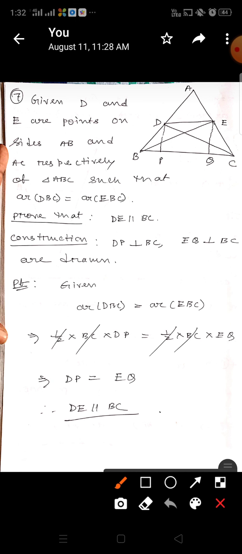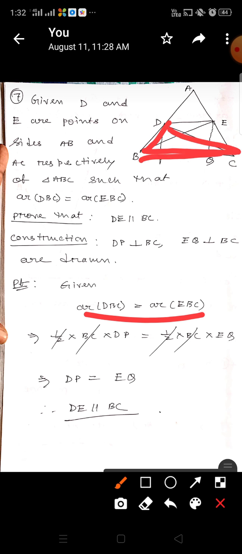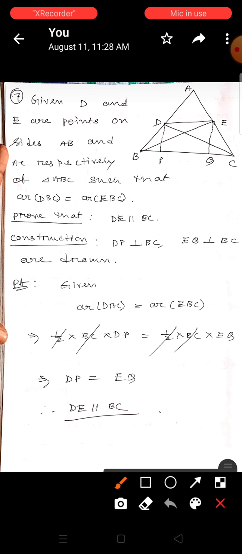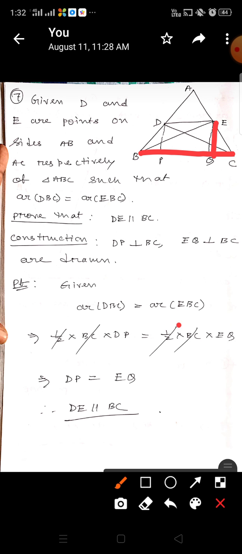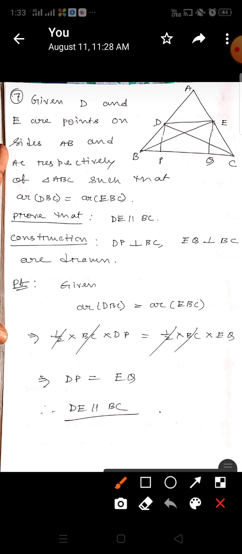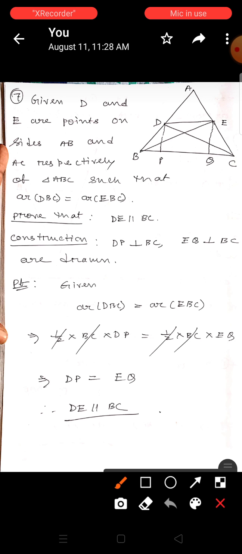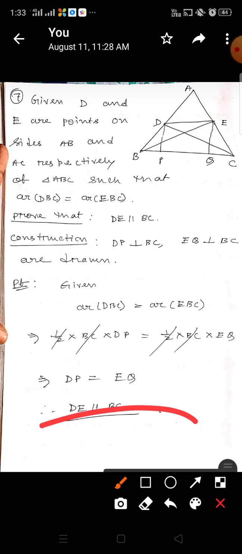Now given area of DBC equals area of EBC. Area of DBC will be what? Half into base into height, so half into base BC, height DP, equals area of EBC, half into base BC, height EQ. So half cancels, BC cancels, what is left? DP equals EQ. DP is the distance of D from BC, EQ is the distance of E from BC. Since their distances are equal, therefore DE parallel to BC, hence proved.